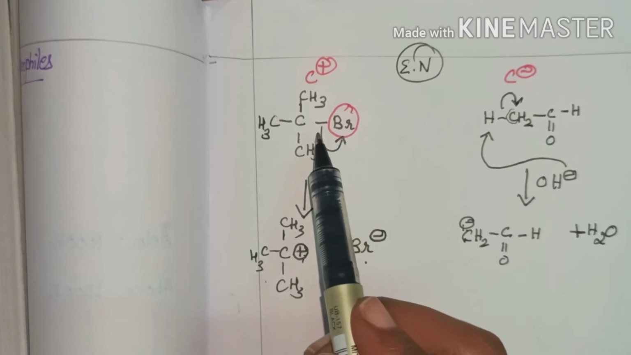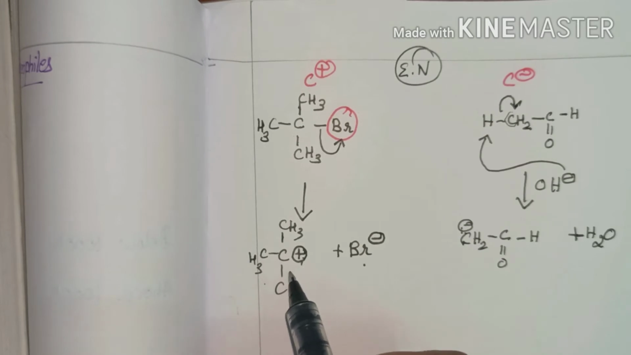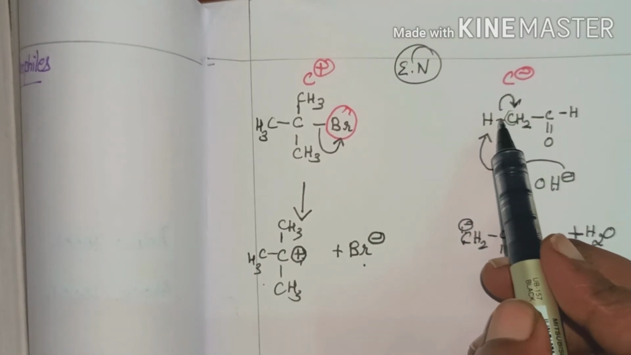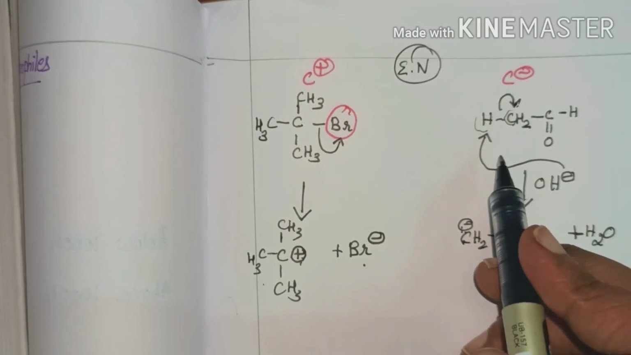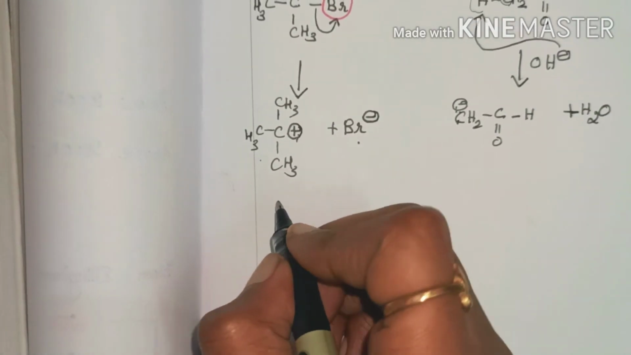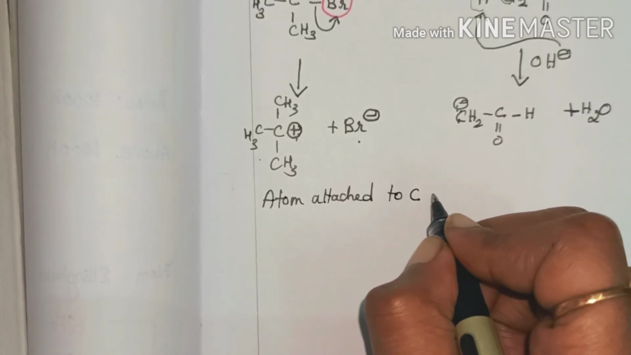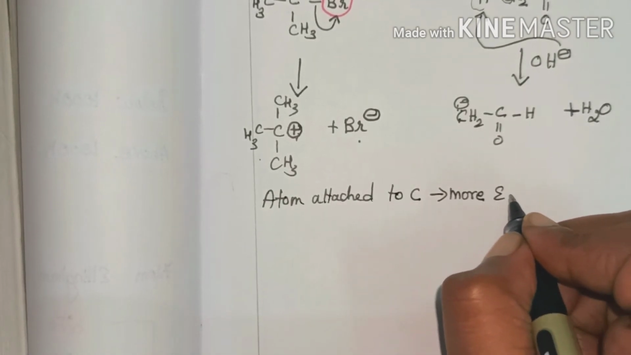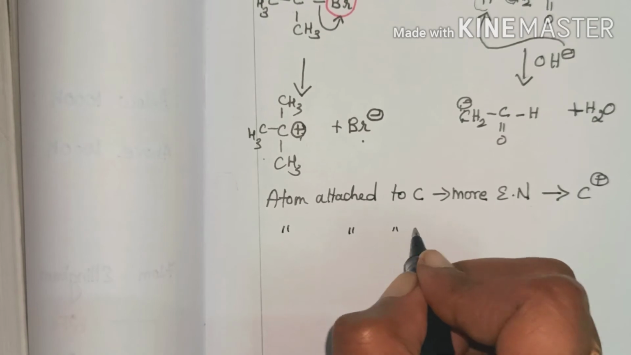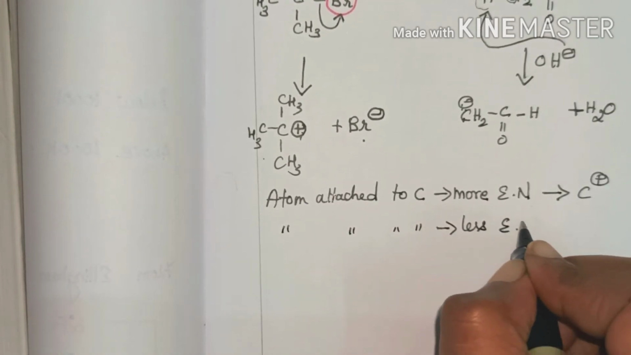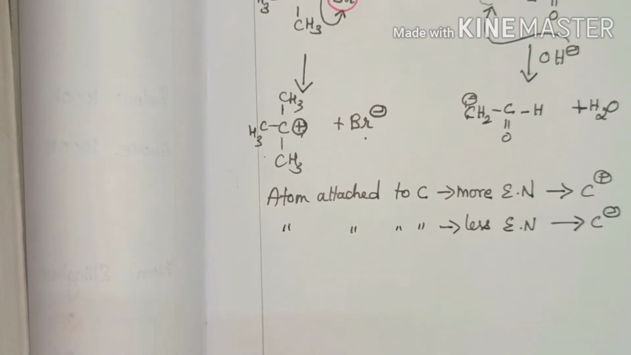If an atom which is combined to carbon is more electronegative, then carbocation is formed. If an atom which is linked to the carbon is less electronegative, then carbanion is formed. So if the atom attached to carbon is more electronegative, then you will be getting carbocation. If the atom attached to carbon is less electronegative, then you will be getting carbanion. This is how carbocation and carbanion are formed.